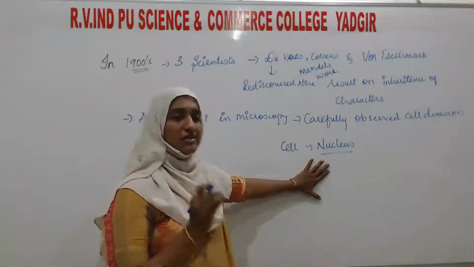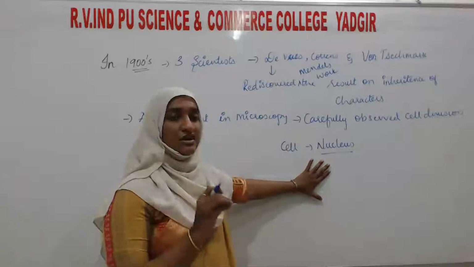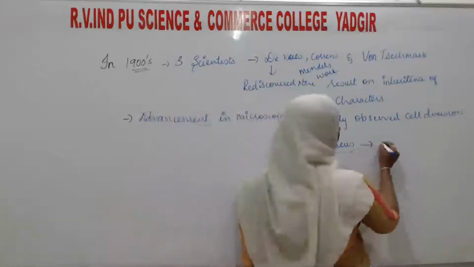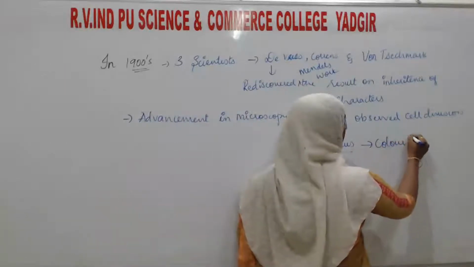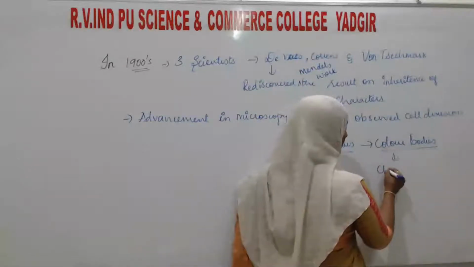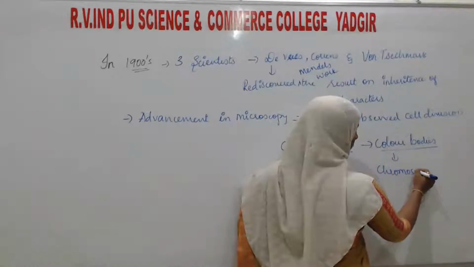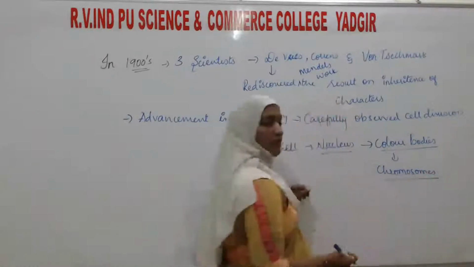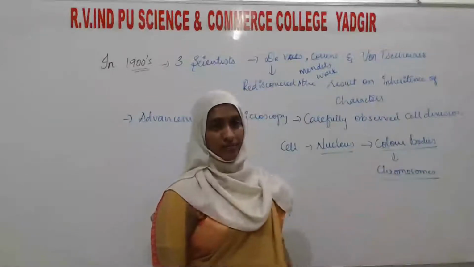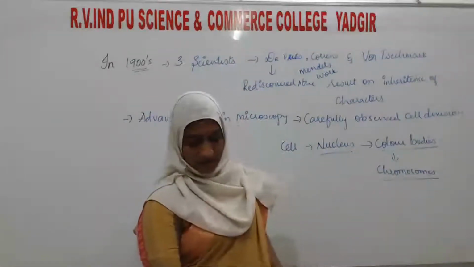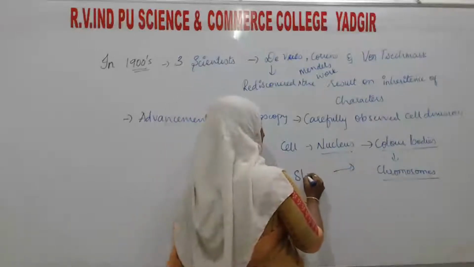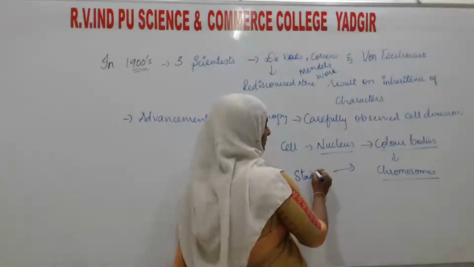In this nucleus, what did they observe? They observed some colored bodies. That colored bodies means the chromosomes. Chroma means color, somes means body. They visualized them by using some staining techniques or stains.